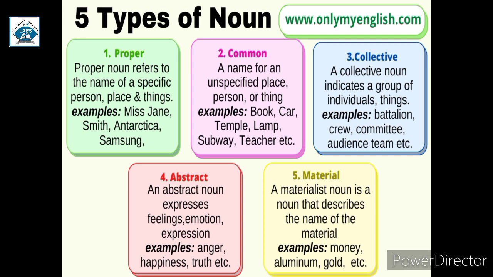Third is collective noun. A collective noun indicates a group of individuals or things. So collective noun is a group name that is given to a collection of persons or things. For example, battalion, crew, committee, audience, team, etc. As we say a crowd of people, there are many people, so we'll denote it as crowd, not many people.